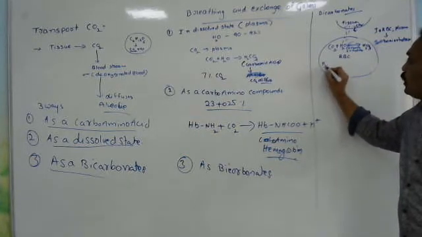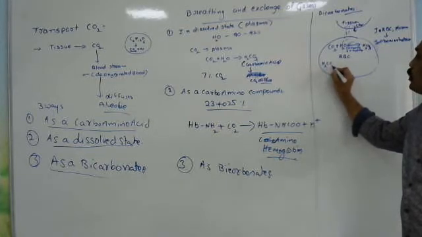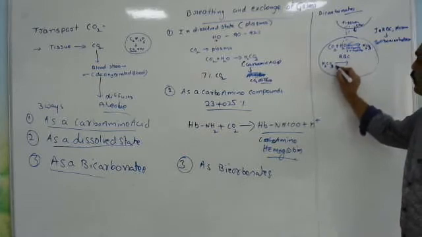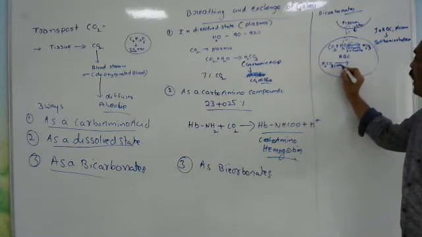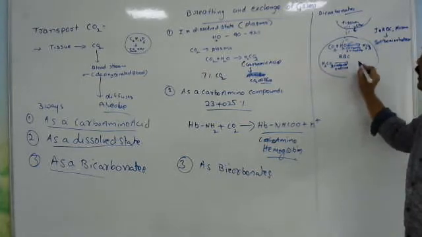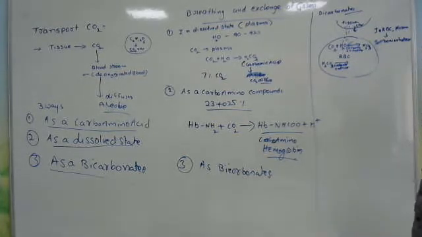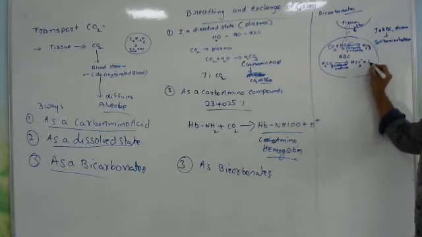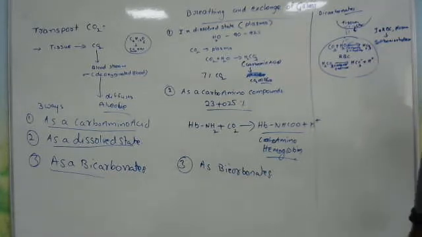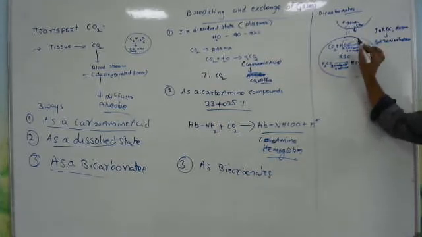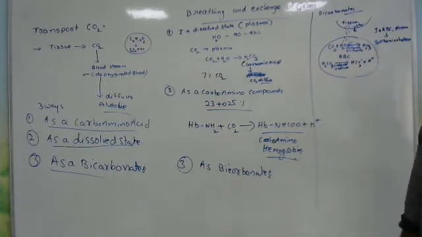This H2CO3, the carbonic acid, is again catalyzed by the carbonic anhydrase enzyme and dissociates into HCO3 minus and H plus ions. Try to understand what reaction is going on here. First, carbon dioxide diffuses into the RBC.